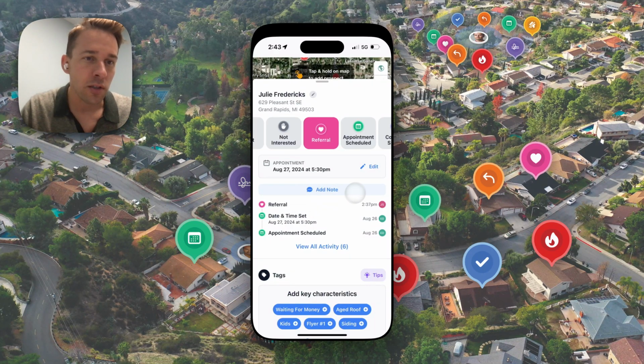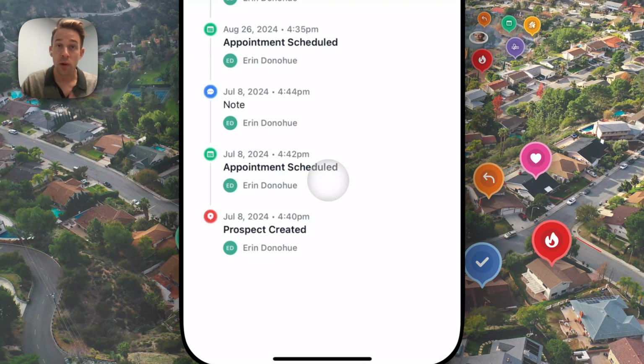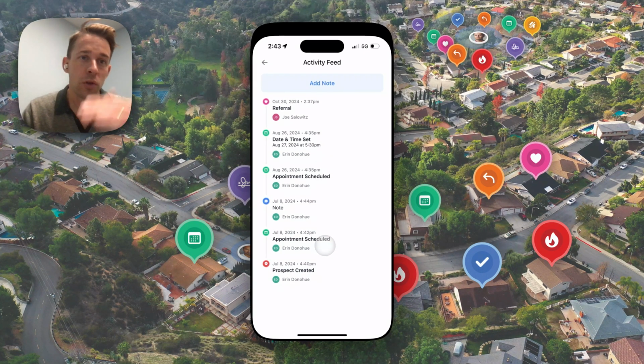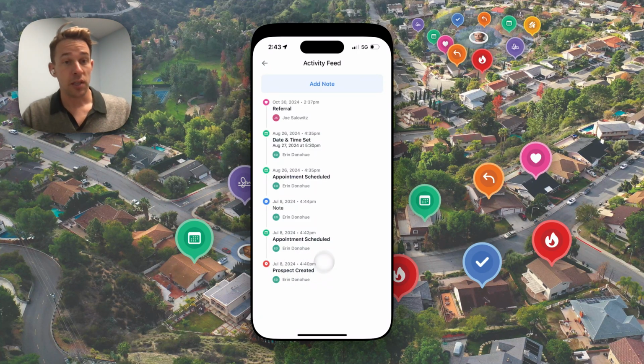On each prospect, you're going to see this new area down here below the statuses that shows the entire history of activity on each prospect. You can see, for example, in this prospect, when the status was set, when the appointment was scheduled, when the prospect was created. When you click into the whole activity history, you're going to see that first prospect creation date. You're going to see any activity beyond that, when I scheduled an appointment with this prospect.